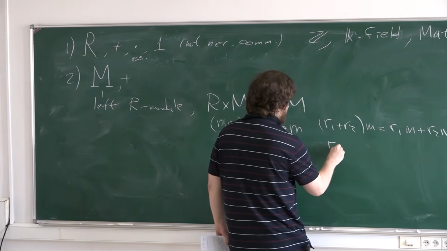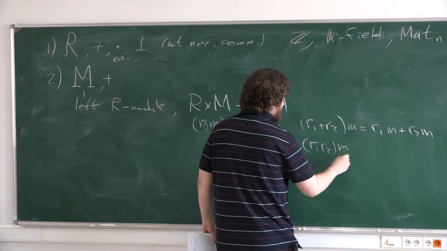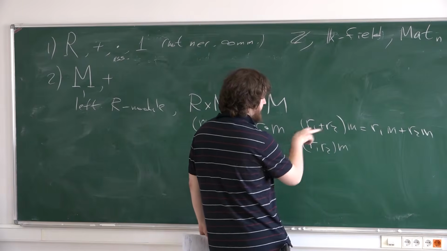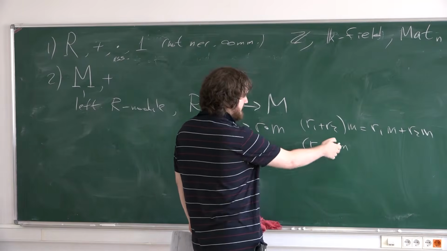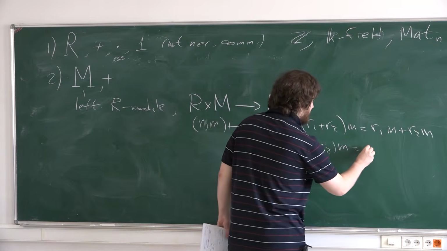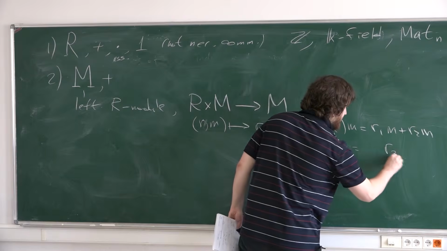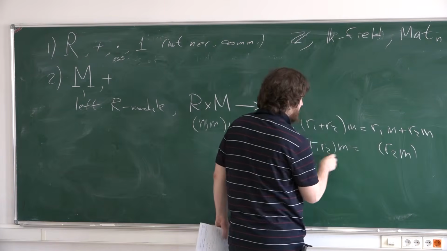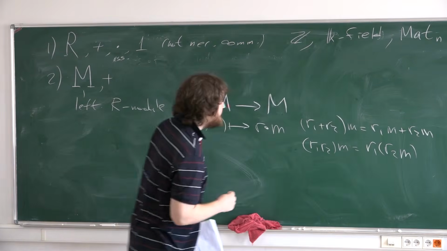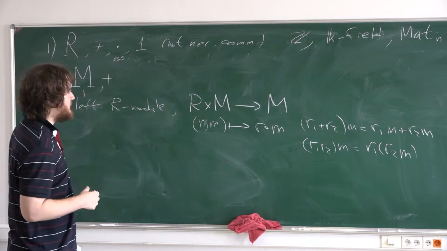And the associativity law. If we have multiplication in the ring and then we multiply this by an element of the module, we obtain the same thing as if we multiply by the right one first and then by the left one.